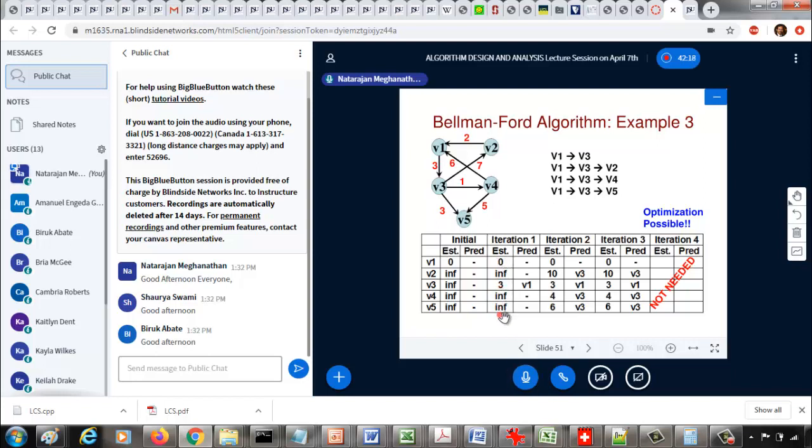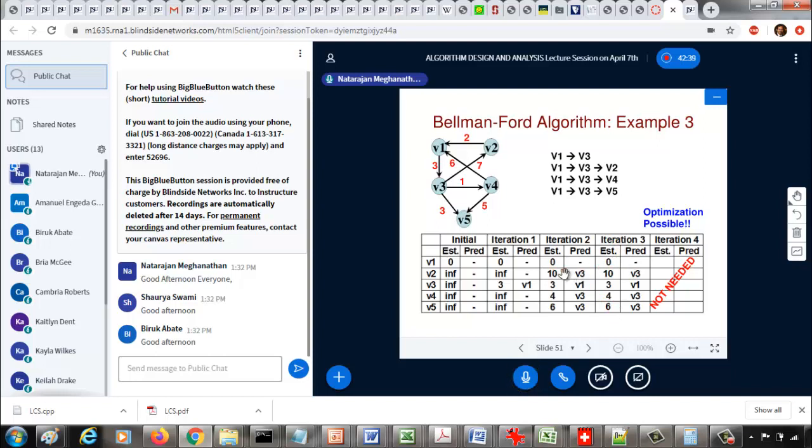At least one entry changed, like infinity to 3, so we go through the second iteration. Again at least one entry changed: infinity changed to 10, infinity to 4, infinity to 6. Now when you do the third iteration, you see that none of the entries changed.